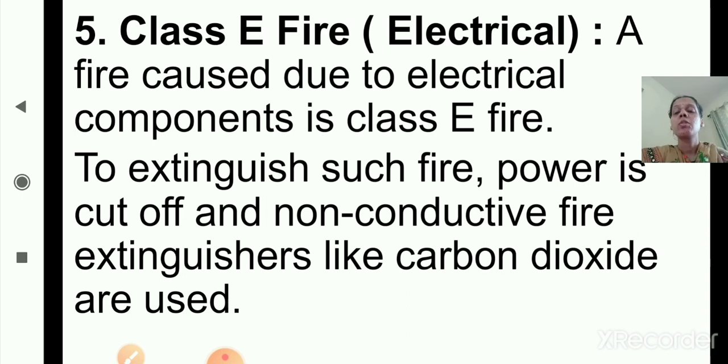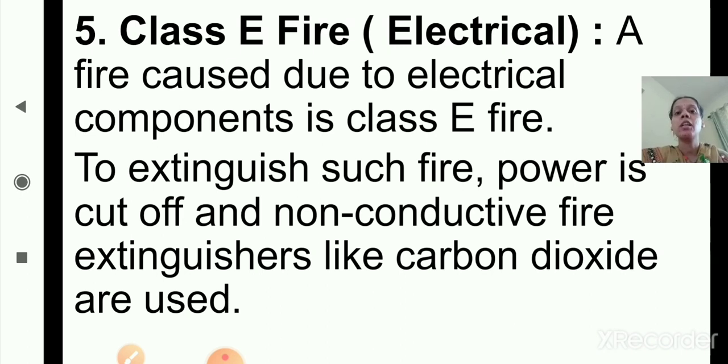Okay, so this is about class E fire, because of electrical components. To extinguish such fire, power is cut off and non-conductive fire extinguishers, which cannot catch fire easily, like carbon dioxide, are used.